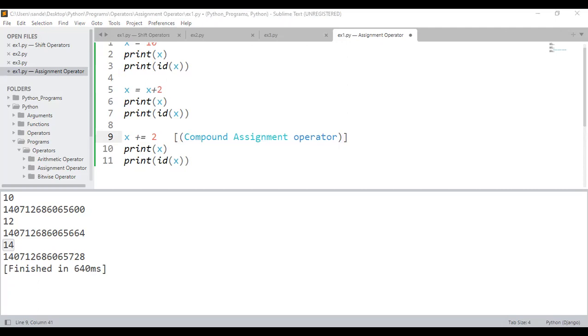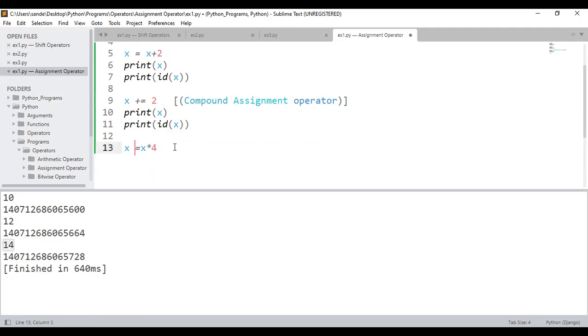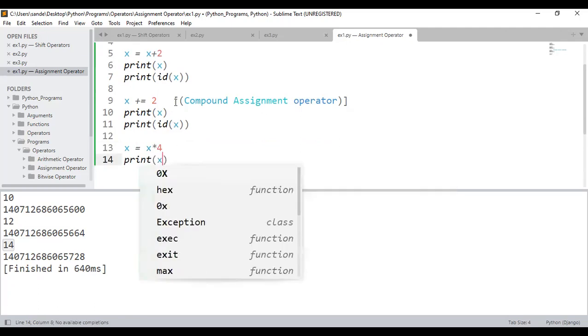Okay. I'll be taking star also. That means, sir, is there any compound assignment operator for star? 100% it is there. Observe. I can just tell x is equal to x star 4. Like this also I can tell. I'm going to print the x. I'll be getting the output. There is no issue in that.